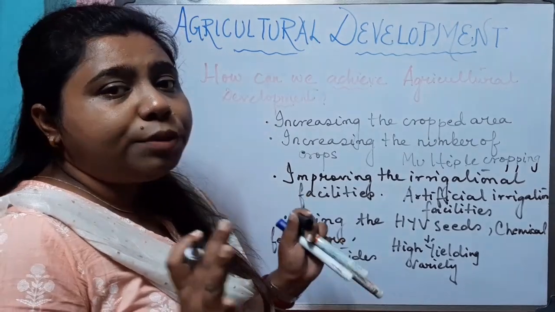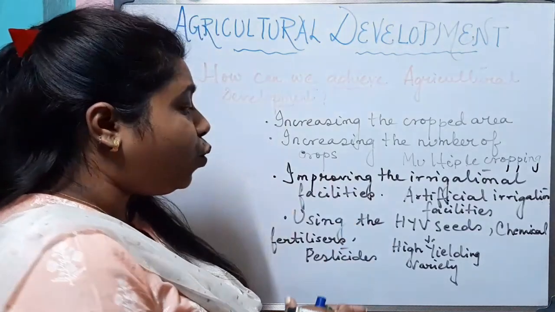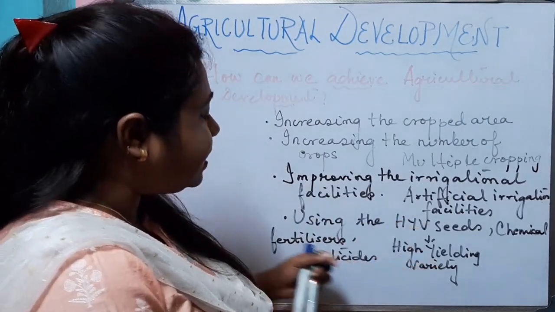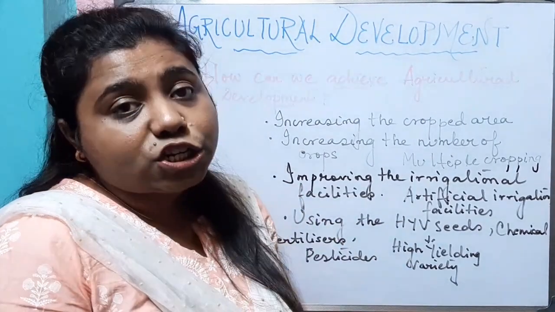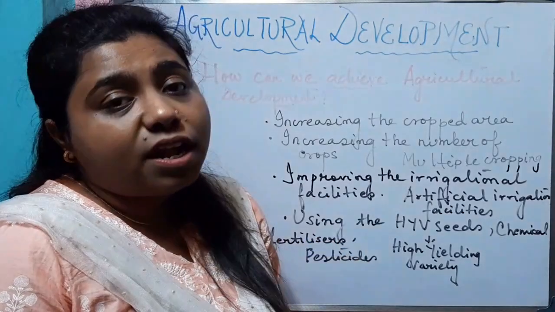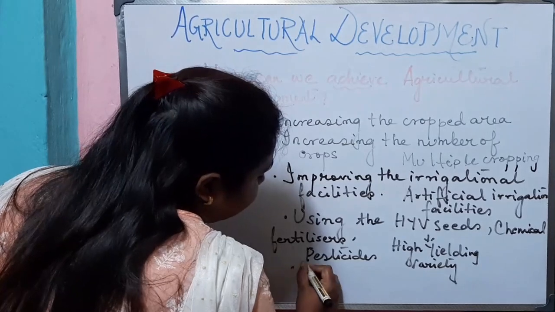We are not going to depend on the manual fertilizers, manual pesticides. We cannot depend on the natural manures. We need to shift to HYV seeds, chemical fertilizers, pesticides, which will help to increase the production and it will make our country self-sufficient. What else we can do?